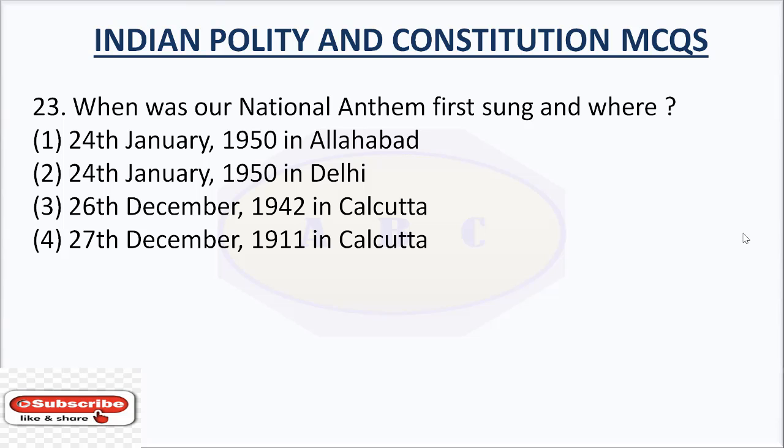Option number 4, 27th December 1911 in Calcutta. The answer is 27th December 1911 in Calcutta. National anthem was first sung on 27th December 1911 in Calcutta.